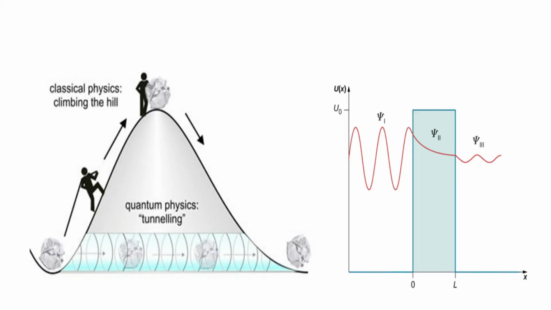If you have a wall in front of you, unless you have enough energy to circumvent this wall, you cannot move beyond this wall as per classical physics. But in quantum physics it is possible, because of the wave nature of the particles. There is a certain possibility that the wave function can leak outside this wall, so that there is some amount of probability of finding the particles outside this wall also. The same is the case with the potential well inside an atomic nucleus. So that is how processes like radioactive decay and even nuclear fusion take place.